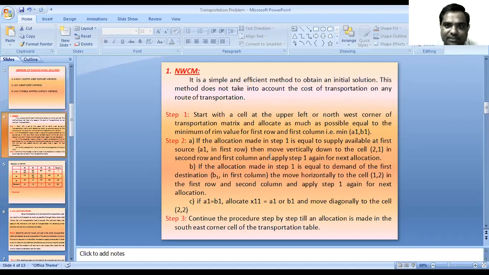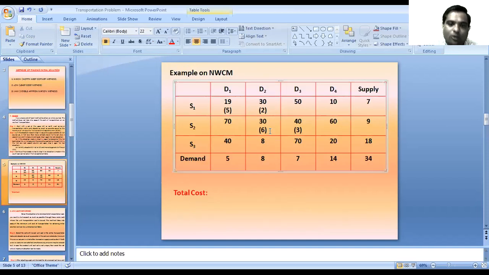Then the next step: if the allocation made in step 1 is equal to the demand of the first destination B1 in the first column, then move horizontally to the cell 1 2. If A1 is equal to B1, allocate X11 equal to A1 or B1 and move diagonally to the cell 2 2. Here the demand of D3 is 7 units and we fulfilled only 3 units of D3.